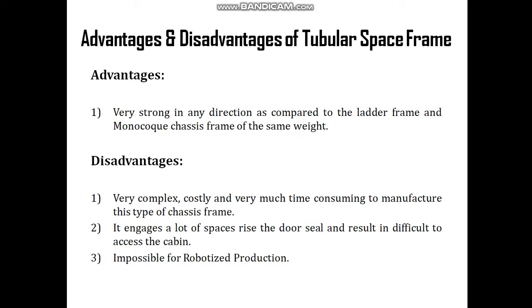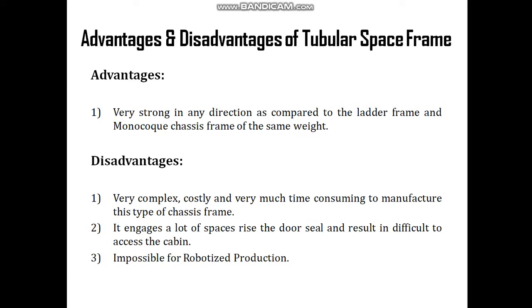So these are the main three disadvantages: it is very complex, costly, and very time consuming to manufacture this type of chassis frame.